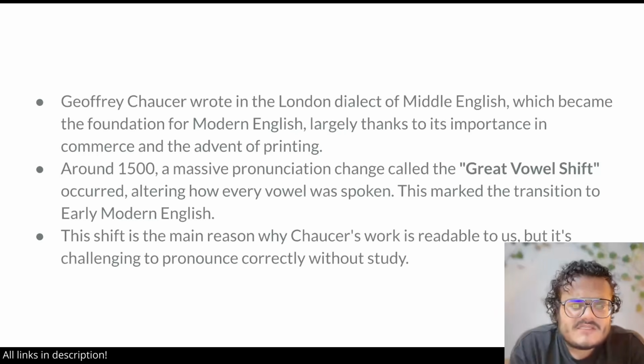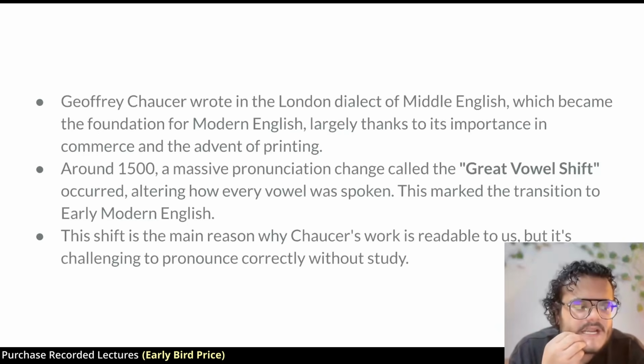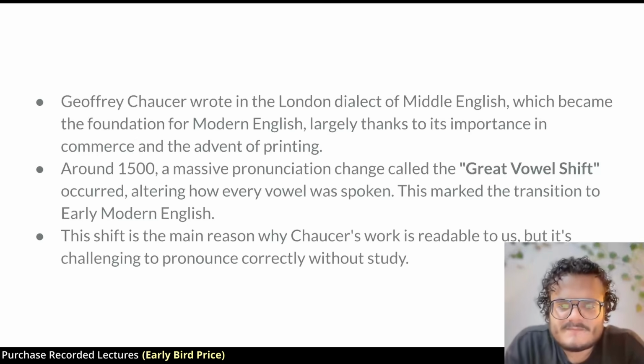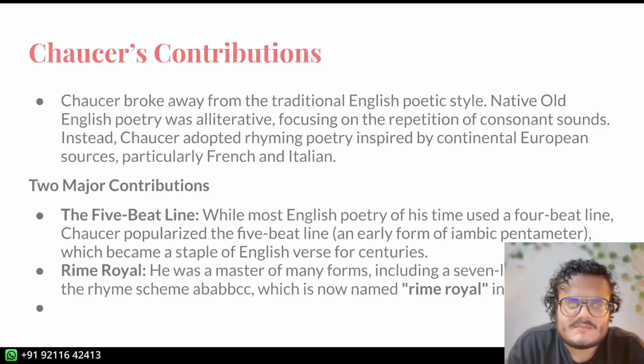Now, why did the Great Vowel Shift happen? We do not know, but we do have evidence of it happening. So the vowels which are long were shortened suddenly by the entirety of English speakers, at least most of them. The reason Chaucer is not readable for us is because we are after the Great Vowel Shift. We don't pronounce the words the same way he does. But if you make some changes, you might be able to speak the way Chaucer speaks.